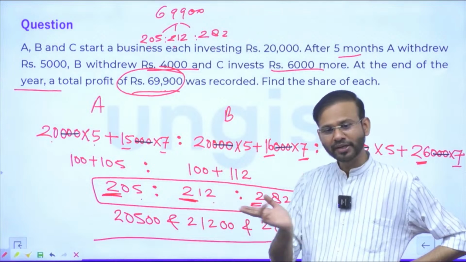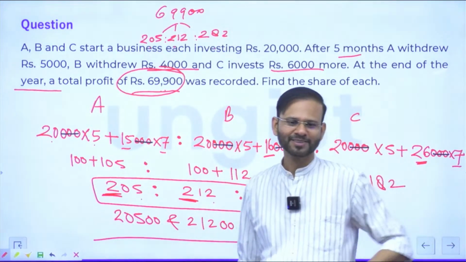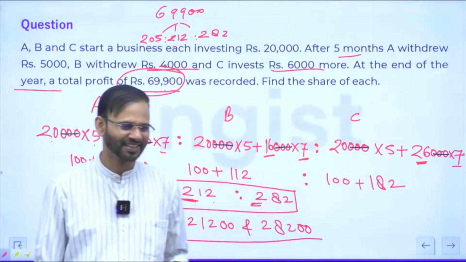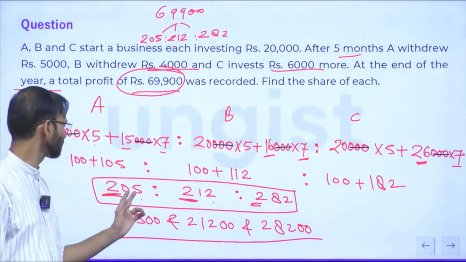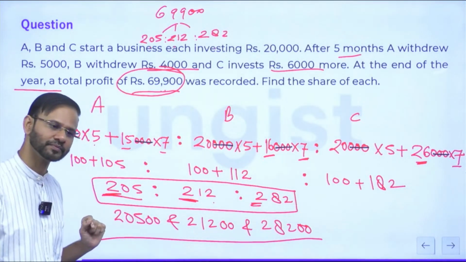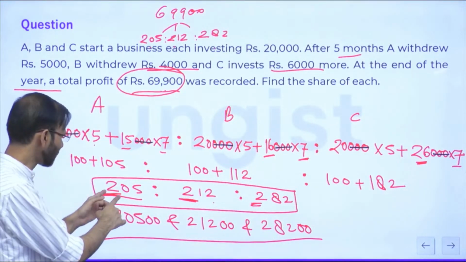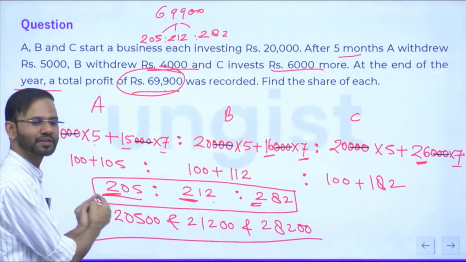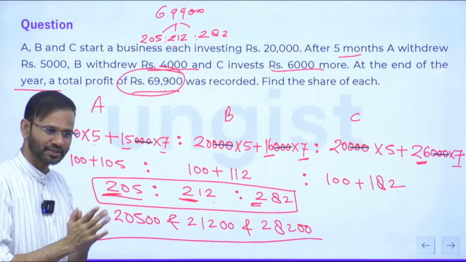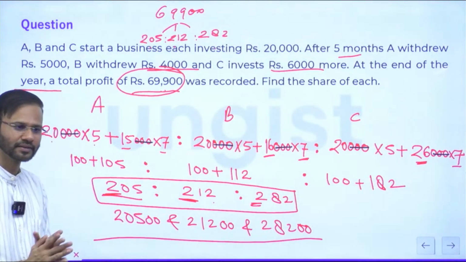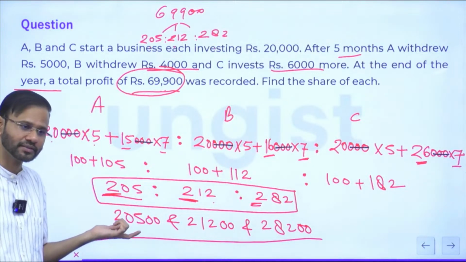So 200 cannot be taken common. What I'm trying to say is, could we take 100 out? No, 100 is not a multiple of this number. This is 205, but 100 is not a multiple of this number. Got it? Right?